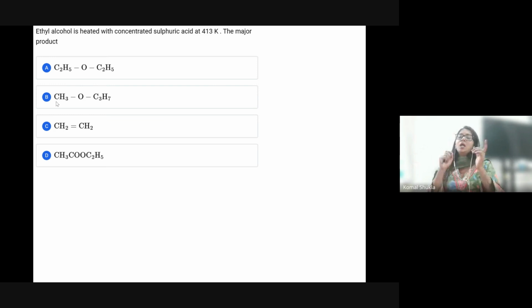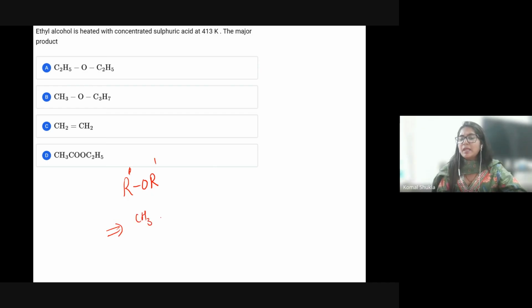Now what is ether? That is ROR. What is the meaning of ROR? These R are alkyl groups, which can be CH3, C2H5 and so on. So this is basically called the ether group. If you have 413 Kelvin, then the formation of ether will definitely take place, with the loss of water.